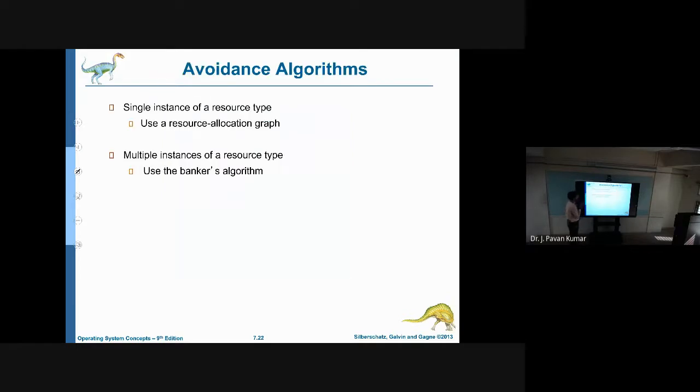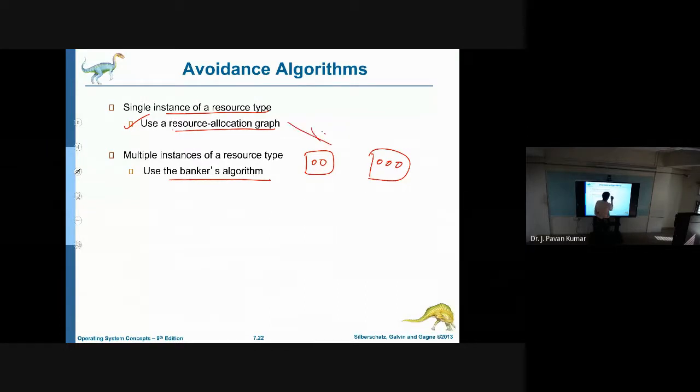Next, in order to avoid deadlock, we have two types of algorithm. One is resource allocation graph based, another one is Banker's algorithm. The resource allocation graph we use whenever we have a single instance of each resource type. Whenever we have multiple instances of each resource type, like two resource types where one has 2 instances and the other has 3, then this cannot be applicable. But Banker's algorithm we can apply in order to avoid the deadlock.